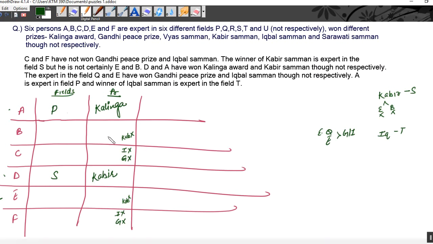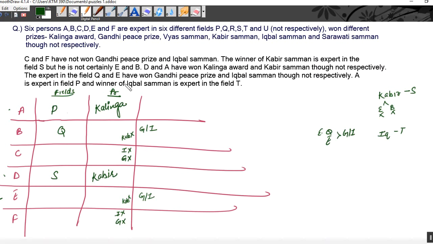That means Gandhi and Iqbal Samman is between B and E. Right, now this question also tells us that B and E, those two persons, are winning Gandhi and Iqbal Samman. Now that means E is not expert in field Q, because according to the question, expert in the field Q and E have won. That means these two are different persons. That means B is expert in Q, because one was E and one was expert in field Q. Now, who is having which award we do not know. Okay. Now, next is